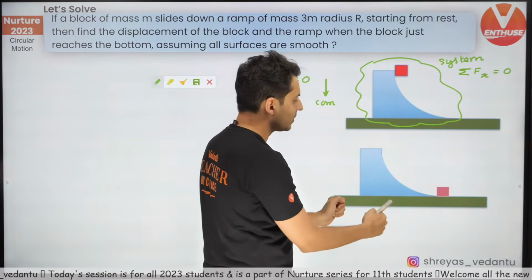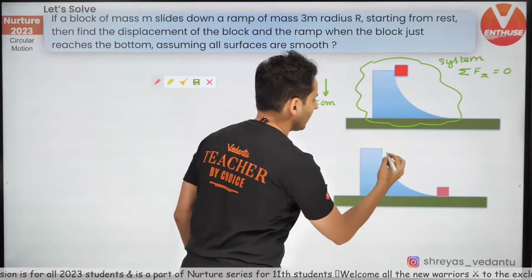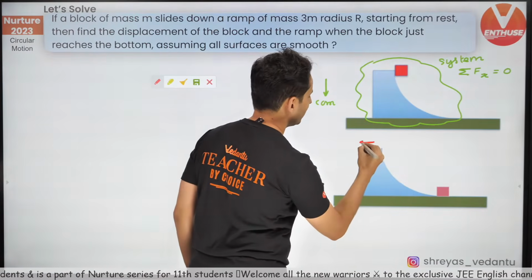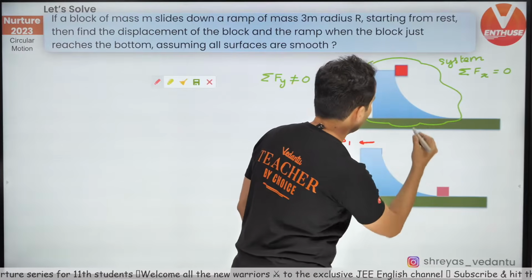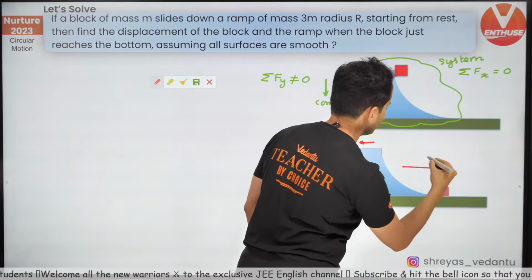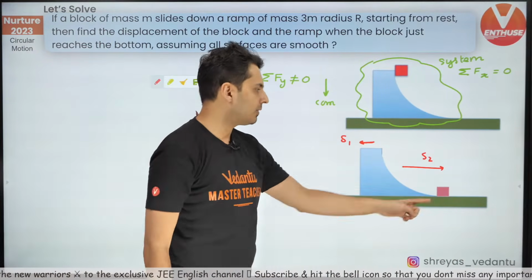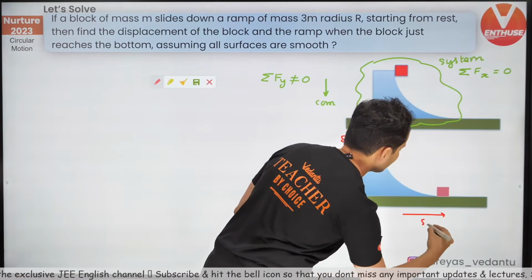This mass, as it goes down, obviously this ramp would have moved behind by some distance. Let's say I call it S1, and this block, you can see right from here till here, has moved some distance, let's say S2. Interesting. This is the displacement of the block. I can just mark it here as well. So this is the displacement S2 of the block.